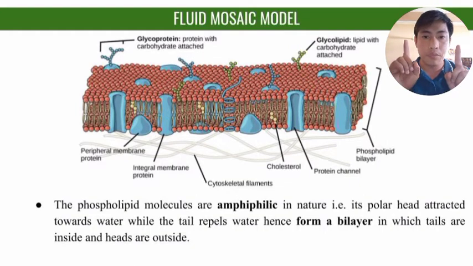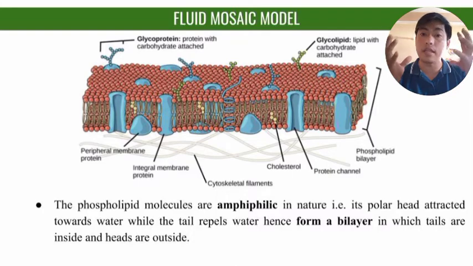That means the hydrophilic part should be exposed outside and the hydrophobic part should be concentrated inside. It's like the shape of a sperm. The sperm has a head and a tail, right? The head is hydrophilic in nature, that's why it is exposed outside, and the tail is hydrophobic in nature, so they are concentrated inside the plasma membrane.